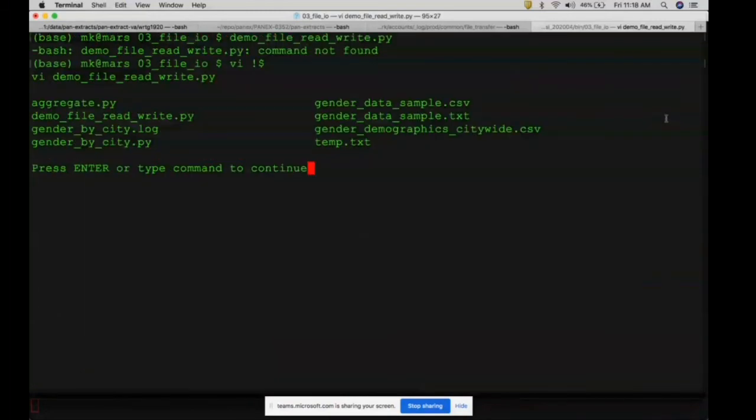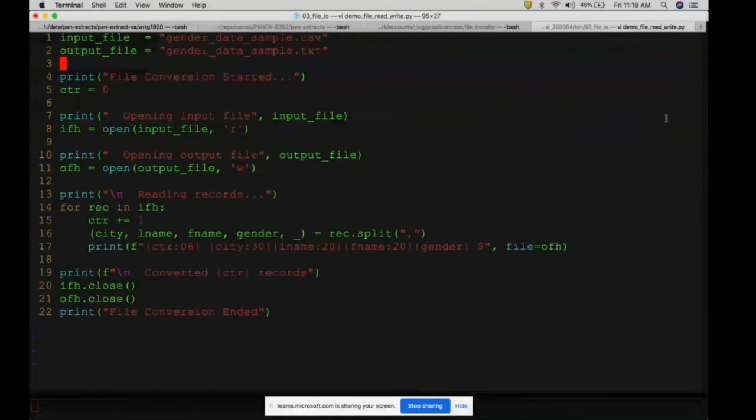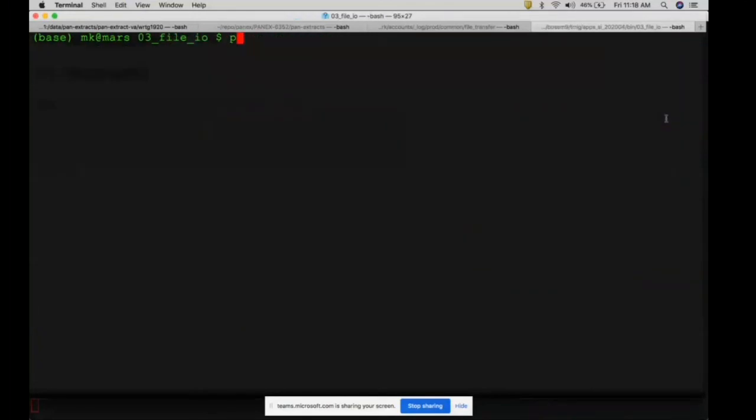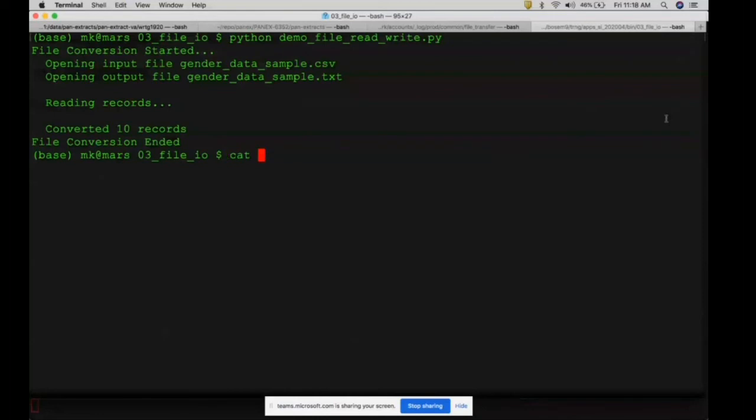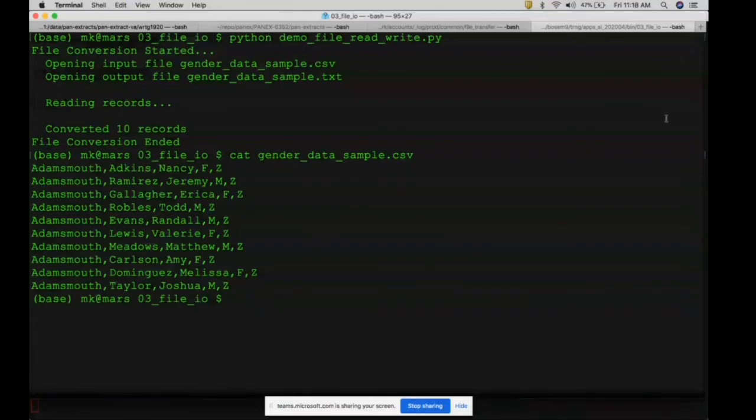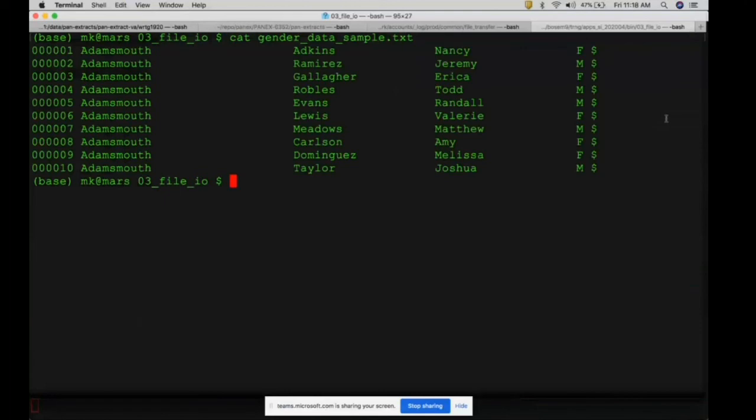Okay, so that is already here. I have my input file, and all those things are here. If I say python demo, it ran. If I say cat gender data sample.csv, here is our input file. Here is our output file.